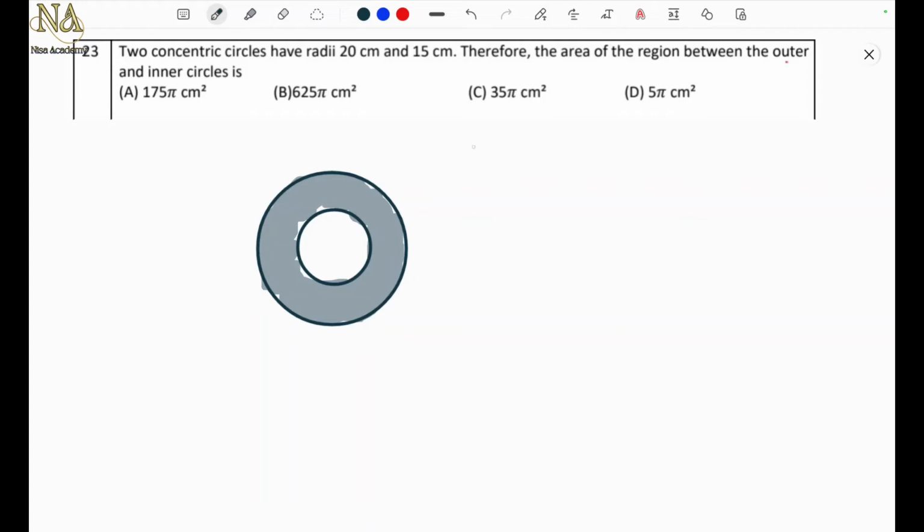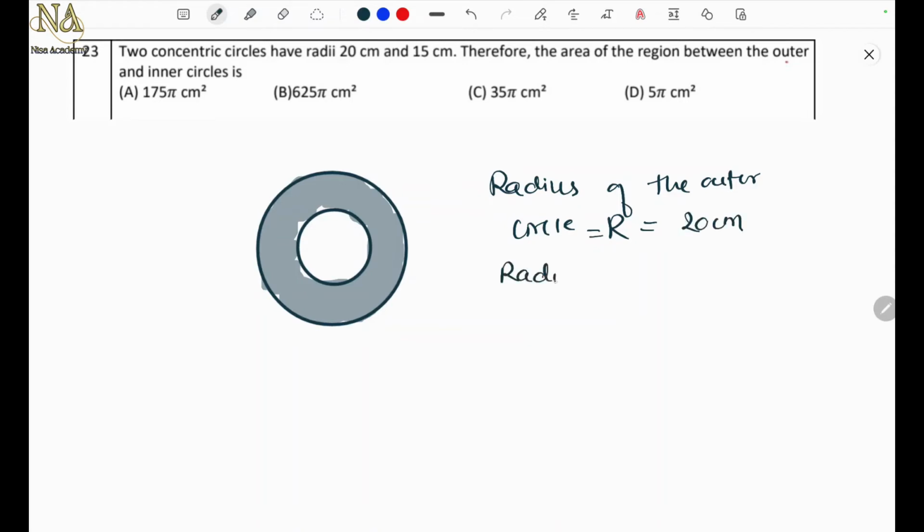So now let's write. Radius of the outer circle, let's take it as capital R, which is 20 centimeter. And radius of the inner circle is equal to small r, 15 centimeter.